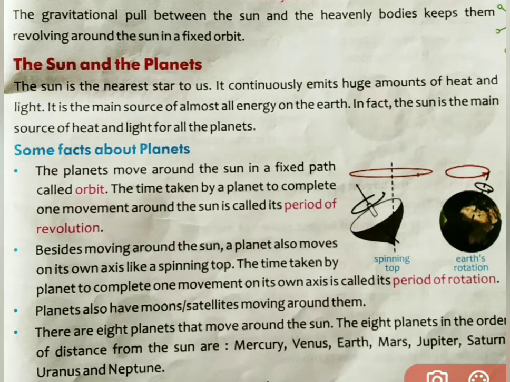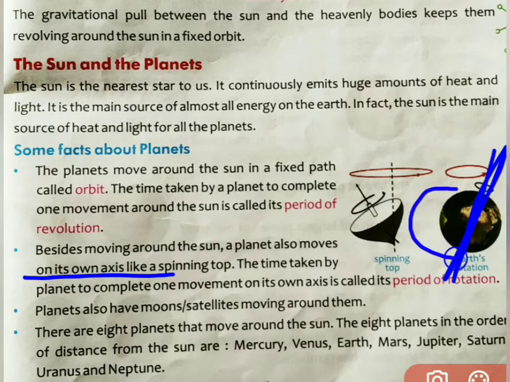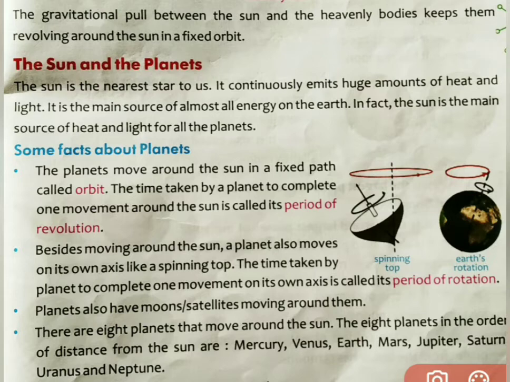Is that clear? Okay. Besides moving around the sun, a planet also moves on its own axis. Own axis means that you can see this is the earth and this is the axis of the earth. So the earth is rotating about its own axis, like a spinning top. This is a top. You can see this is the axis of the top and it is spinning in this way.